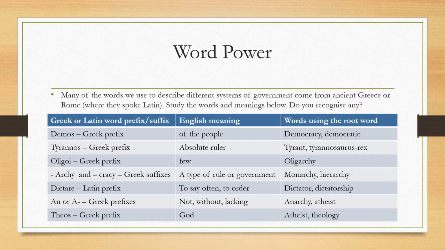An or a. These are prefixes from the Greek. They go in front of a word. Not, without, lacking is what they mean. Anarchy, atheist. An atheist is someone who doesn't believe in God. So atheist, no God. Theos, Greek prefix, God, and there we go, atheist, theology. Theology is the study of gods or religion. So here we have Greek and Roman words which we have used to make English words, and these words are to do with different types of power or systems of government.